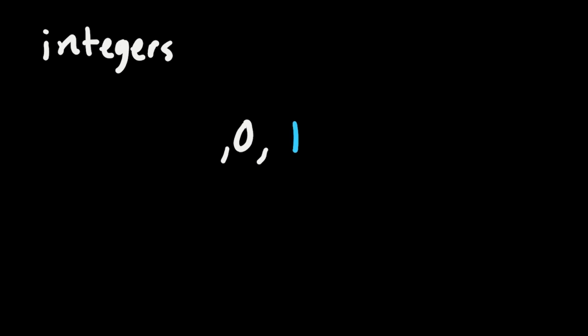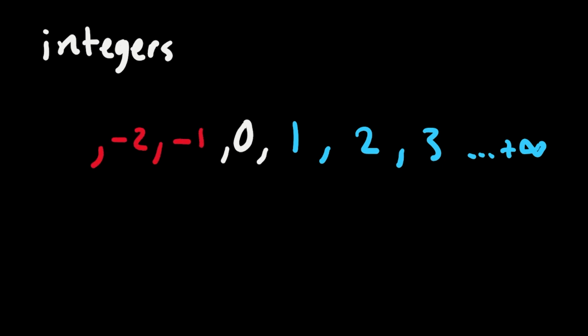The second type of numbers is integers. Integers are nothing but 0 in the middle, and then we have positive numbers, which is 1, 2, 3, until plus infinity, and the negative numbers, -1, -2, -3, until minus infinity.